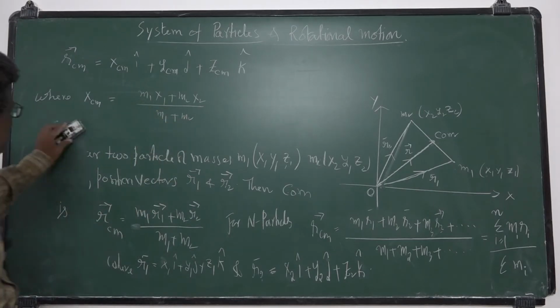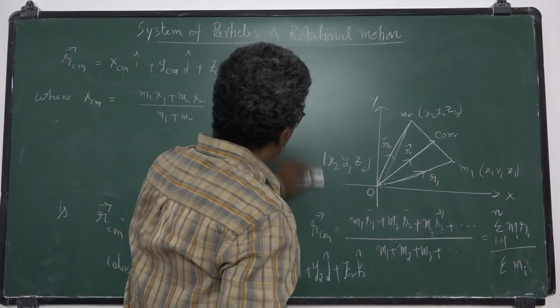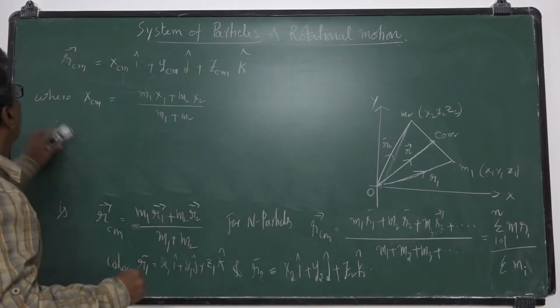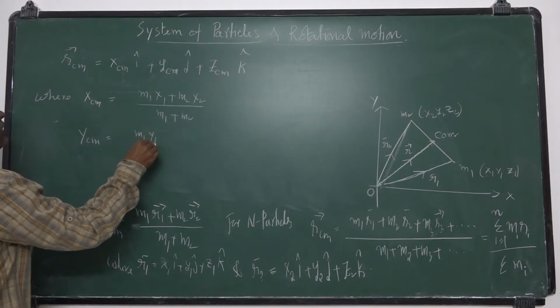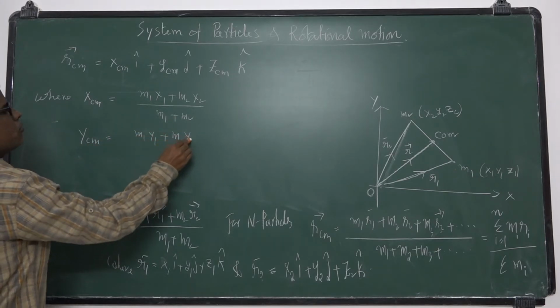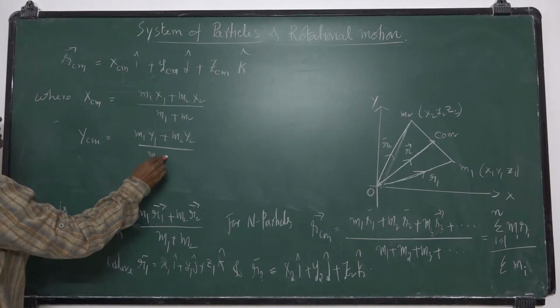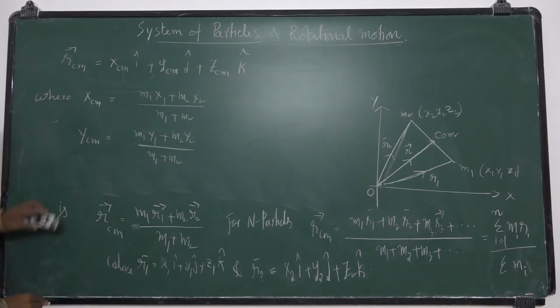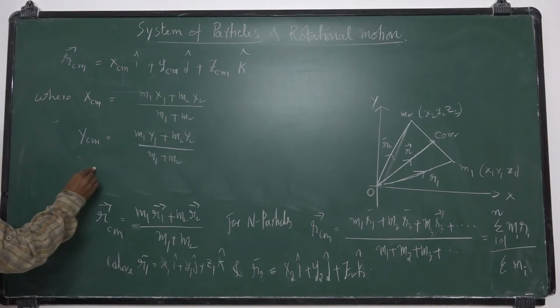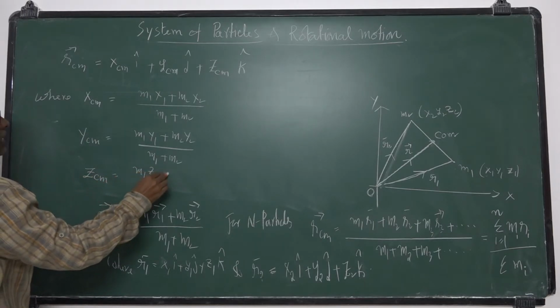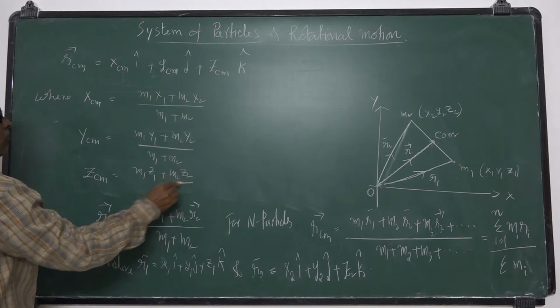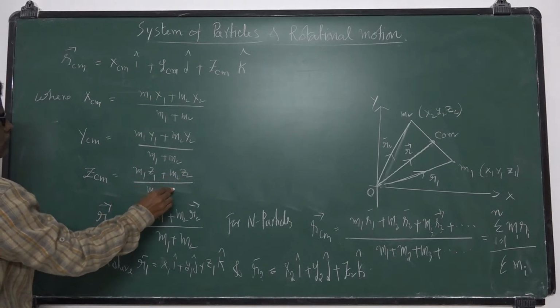Similarly, YCM is equal to (m1 y1 plus m2 y2) by (m1 plus m2). Similarly, if you want ZCM, it is equal to (m1 z1 plus m2 z2) by (m1 plus m2).